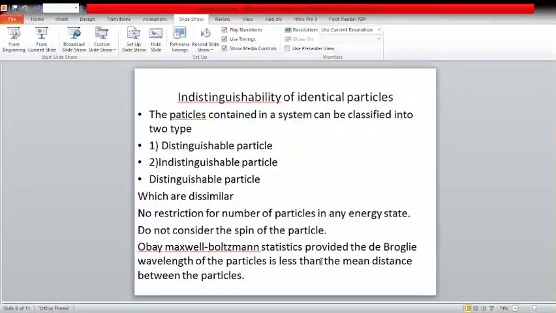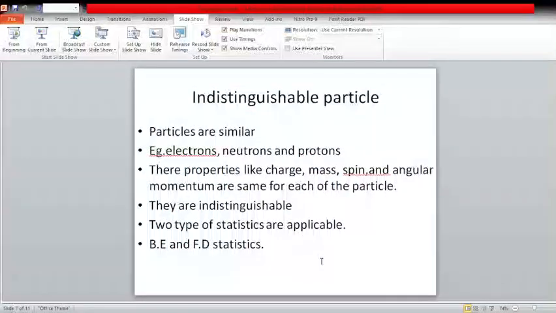Indistinguishability of identical particles. The particles contained in a system can be classified into two types: distinguishable particles and indistinguishable particles. Distinguishable particles are dissimilar, with no restriction on the number of particles in an energy state, and they do not consider the spin of the particle. These obey Maxwell-Boltzmann statistics, provided the de Broglie wavelength of the particle is less than the mean distance between the particles.